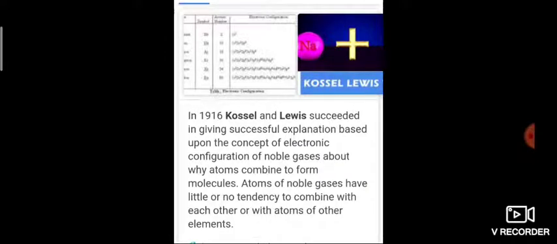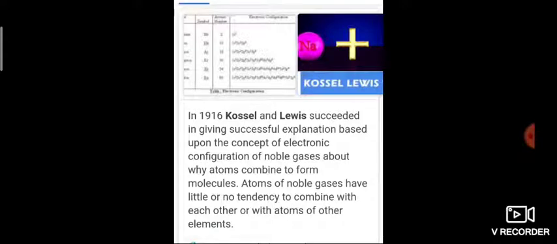Next, the formation of a negative ion from a halogen and a positive ion from an alkali metal occurs with the gain and loss of electrons. Next, the negative and positive ions thus formed attain stable noble gas electronic configuration. The noble gas helium has a duplet and the others have an octet. So all the other noble gases have the common electronic configuration ns2 np6. The negative and positive ions are stabilized by electrostatic attraction.